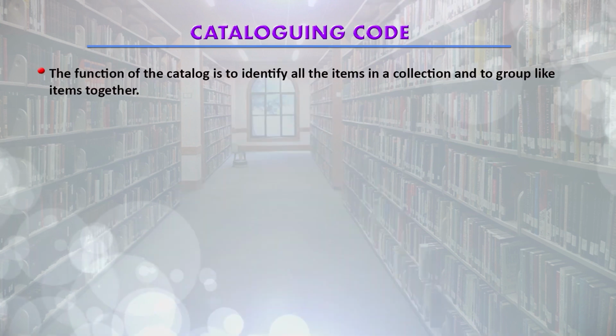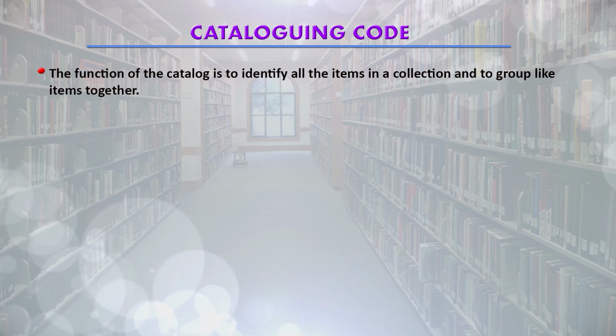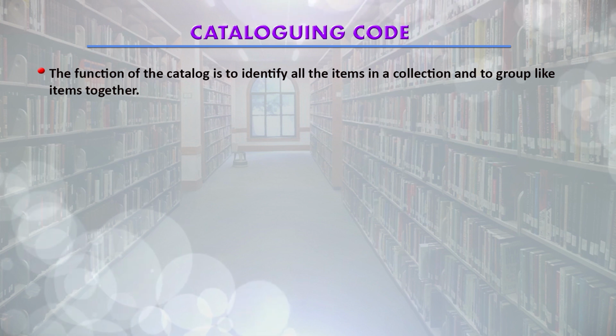Catalog of a library is known as the guide map of the library resources for users of the library. Why is it known as the guide map? Because it is telling the users about the location of the library material. Now, we are having cataloging code also for cataloging these library material. The function of the catalog is to identify all the items in a collection and to group like items together.